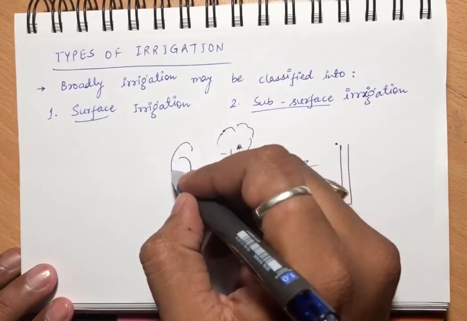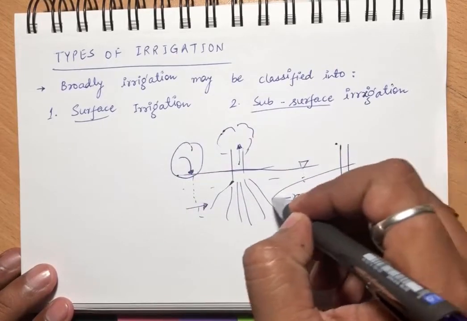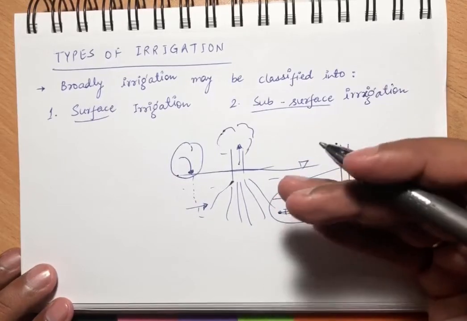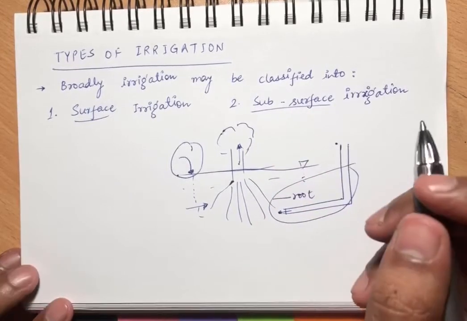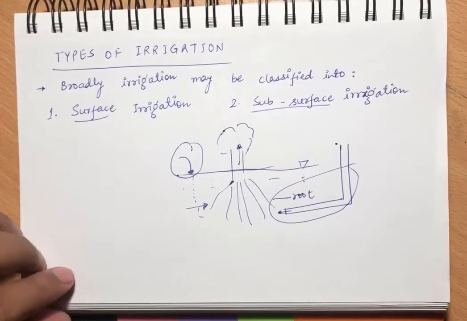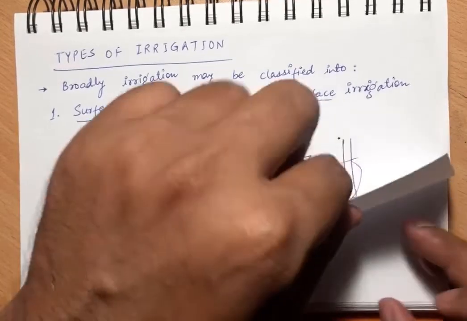So this is termed as surface, and this is termed as subsurface. Sub means below the ground surface. We are providing water below the ground surface. Okay, so let us see what these types are.